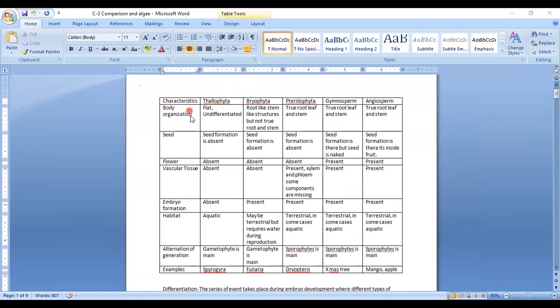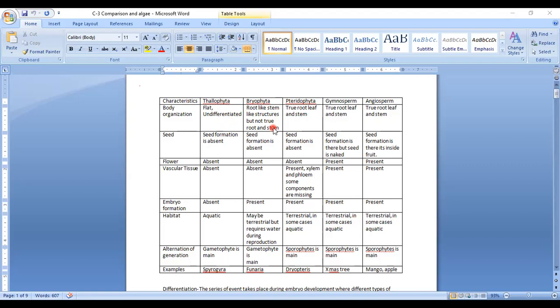If we are talking about body organization, the Thallophyta do not have any differentiation. The body is totally undifferentiated and it is flat. Whereas in Bryophyta, you can see root-like and stem-like structures, but we cannot call them true root and stem. Why? Because, beta, whenever I call something a true root or true stem, internal and external differentiation is expected to exist.